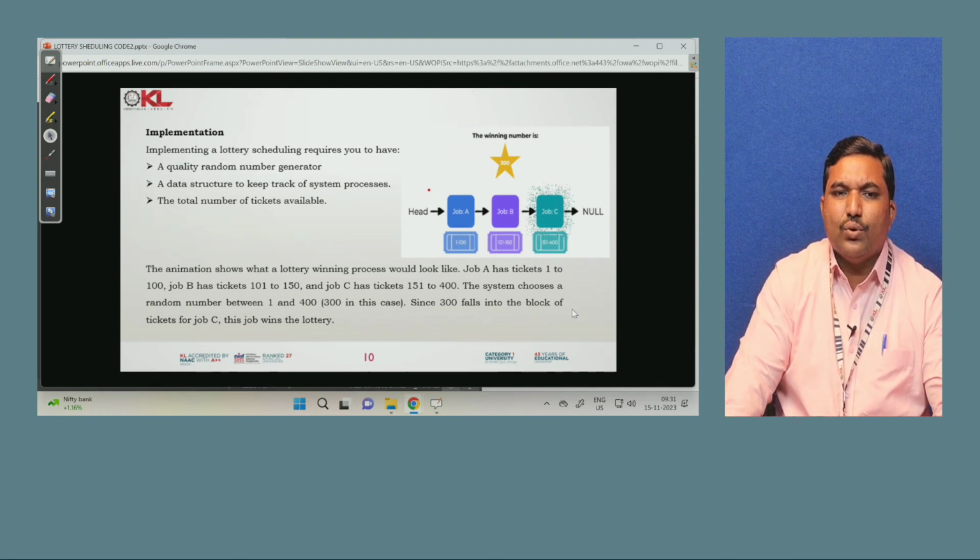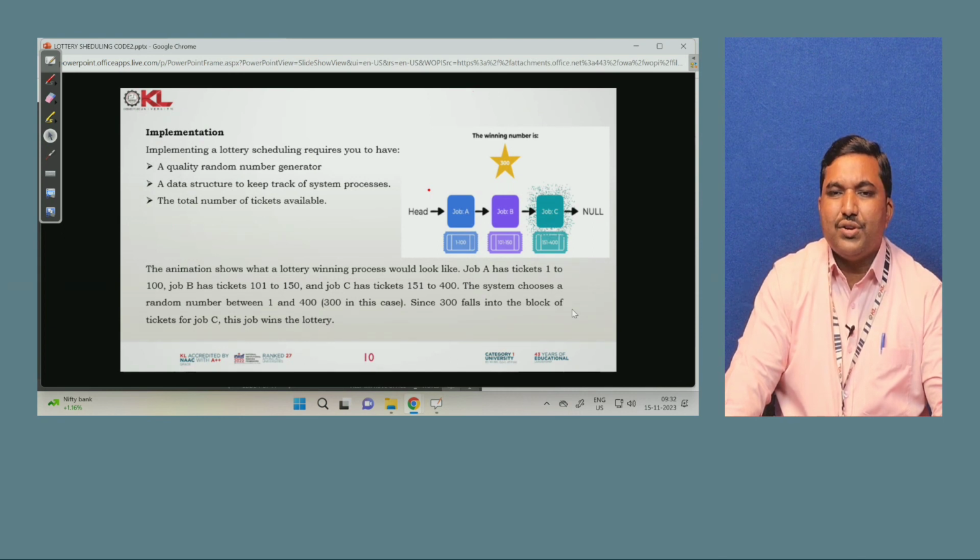This animation shows what a lottery winning process would look like. Job A has tickets 1 to 100, job B has tickets 101 to 150, and job C has tickets 151 to 400. The system chooses a random number between 1 and 400, 300 in this case. Since 300 falls into the block of tickets for job C, this job wins the lottery.